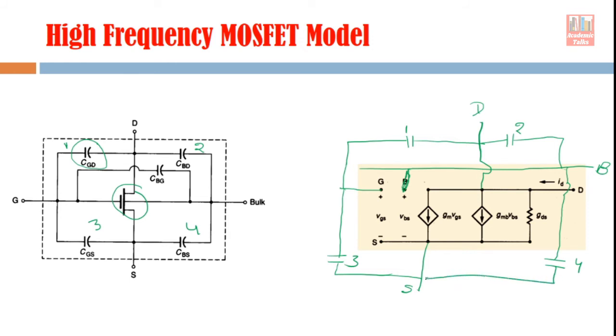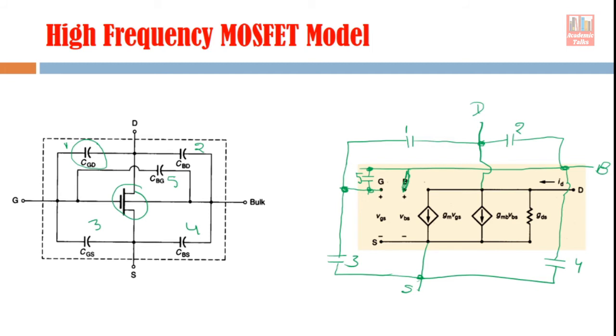Number 4, like this. Number 5, bulk gate. You see, this is bulk and this is gate. So there is one capacitive component here. These things are like this. So this is the fifth component. What we have to do is place these components between the right terminals on this equivalent circuit, and you are ready with your high frequency MOSFET model.